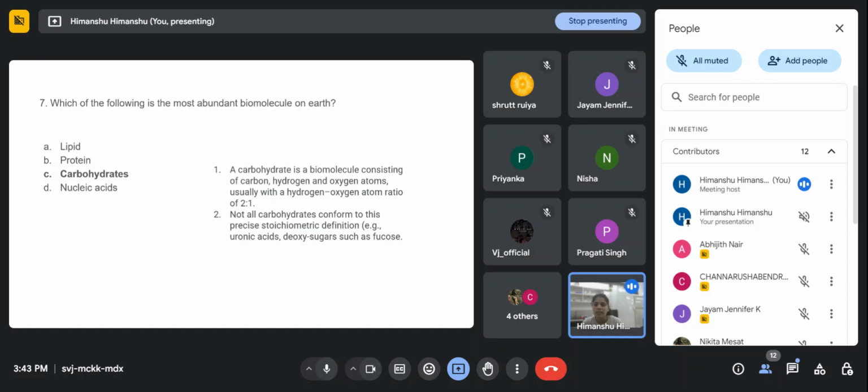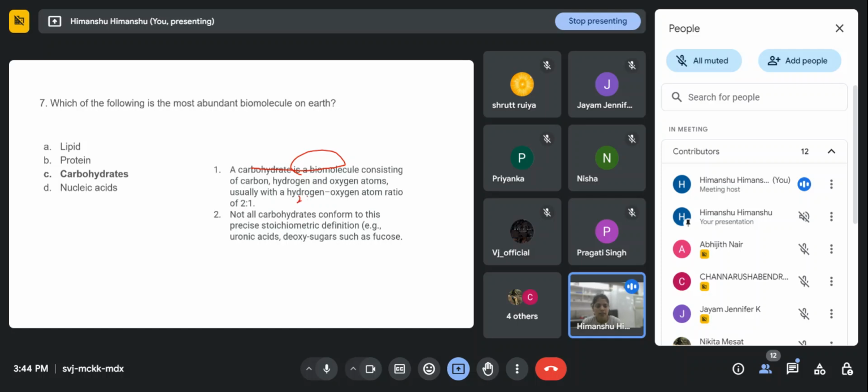A carbohydrate is a biomolecule that consists of carbon, hydrogen and oxygen atoms, right? As the name also depicts: carbo, that is carbon, and hydrate, hydrogen and oxygen. And usually the hydrogen to oxygen atom ratio in carbohydrates is mostly 2 to 1.